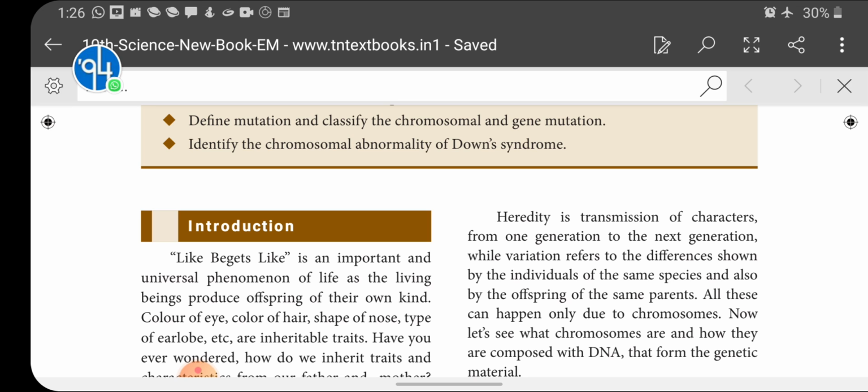The fragments of DNA are called genes. The gene is responsible for the conduction of characters from the parents to the offspring, right?